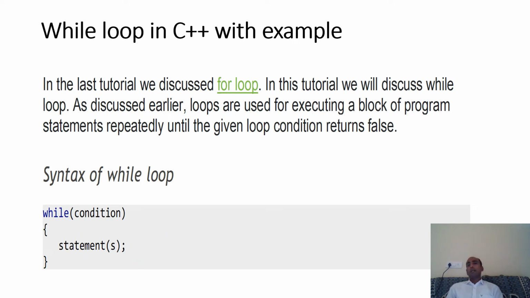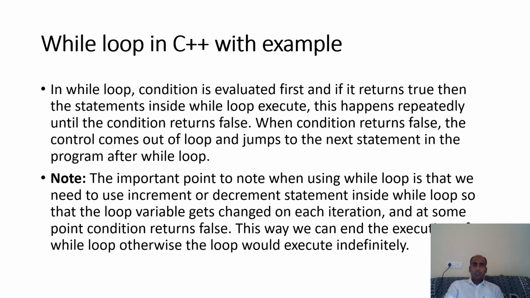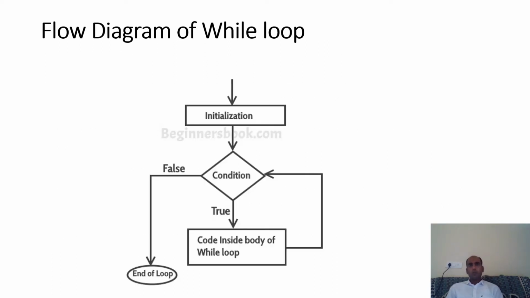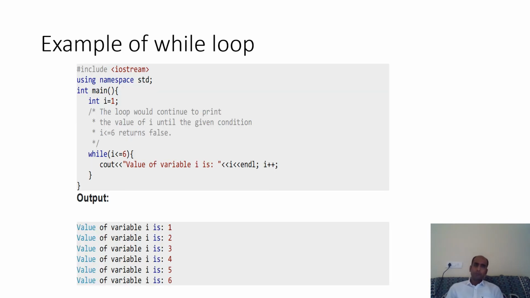While loop, again syntax is very similar to C language: while condition and statement. In while loop, first the condition is checked. If the condition is true, then the block of while will execute, otherwise not. When the condition becomes false, the cursor jumps outside of the loop. So here is the flow diagram of a while loop. Initialization, then condition. If the condition is false, end of loop. If true, then it is repeated till the condition is true.